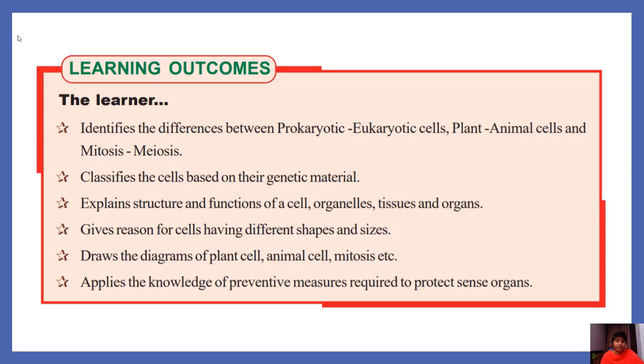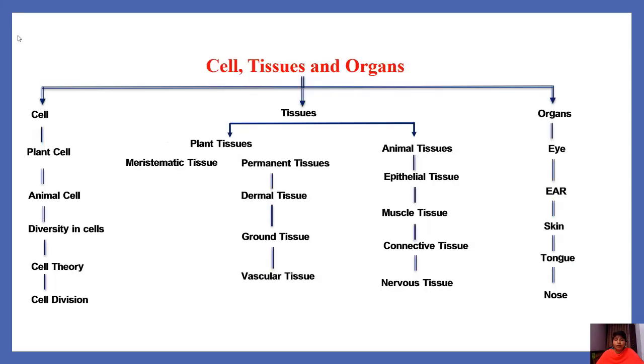Explains structure and functions of a cell, organelles, tissues and organs. Gives reason for cells having different shapes and sizes. Draws the diagrams of plant cell, animal cell, mitosis, etc. Applies the knowledge of preventive measures required to protect sense organs. We are going to learn about these concepts in this lesson.